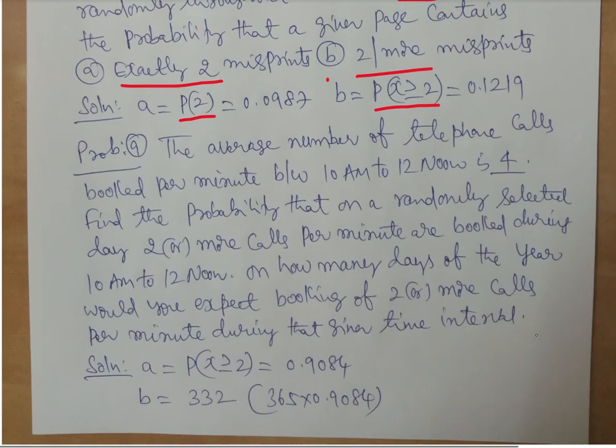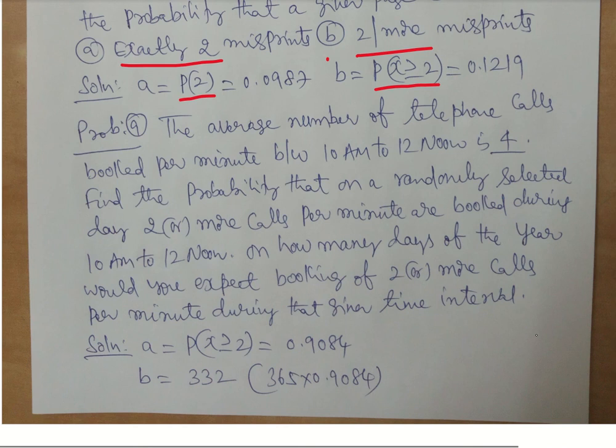And the last problem: the average number of telephone calls booked per minute is 4. Since it is per minute, this is again an indication that it might be a Poisson distribution, and 4 is also a very small number as far as probability is concerned. Find the probability that on a randomly selected day, 2 or more calls per minute are booked during this period.